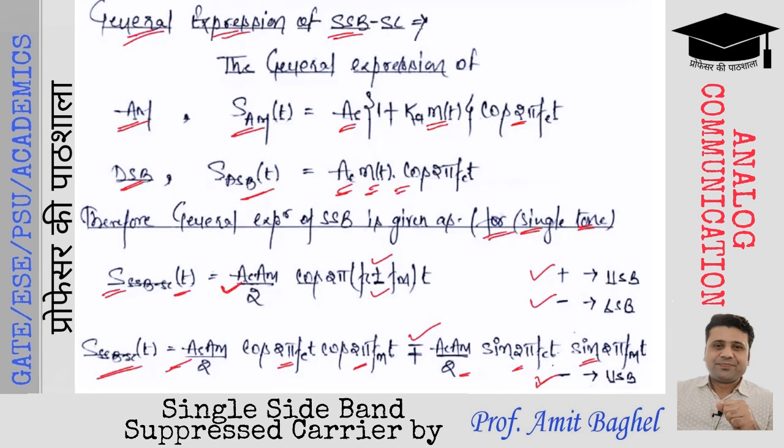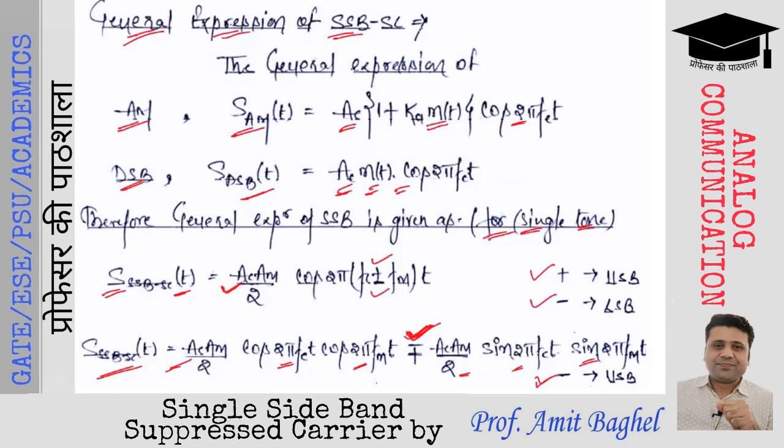Do remember the mathematical formula of cos of A plus B results in cos A cos B minus sin A sin B. Hence, the minus sign in the second expression indicates that we are considering the upper sideband frequencies. If we are considering the lower sideband frequencies, then cos of 2 pi (fc minus fm) t will be taken into consideration.